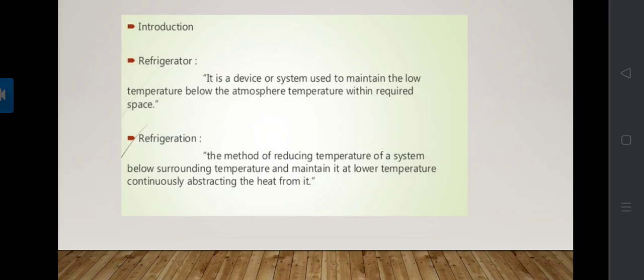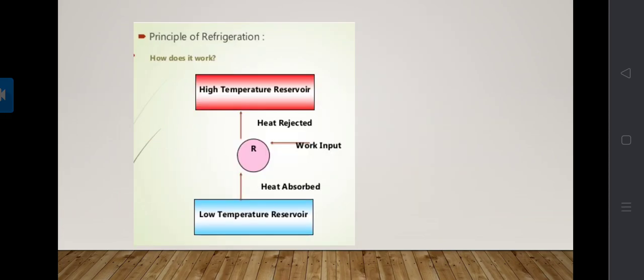Here we see refrigeration is the method of reducing the temperature of a system below the surrounding temperature and maintaining it at lower temperature by continuously abstracting the heat from it. And the device or system which is used to maintain the low temperature below the atmospheric temperature within the required space is the refrigerator. Now we see the principle of refrigeration.